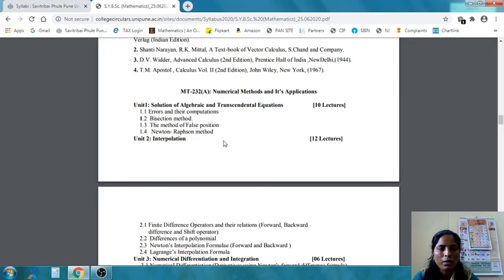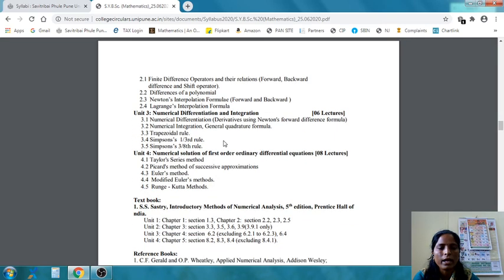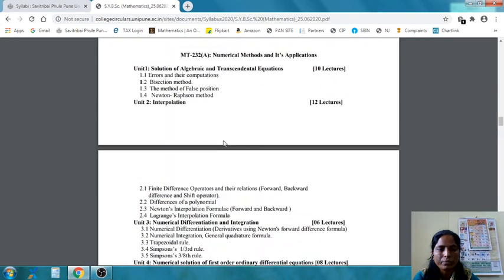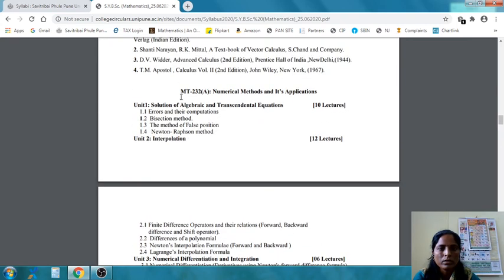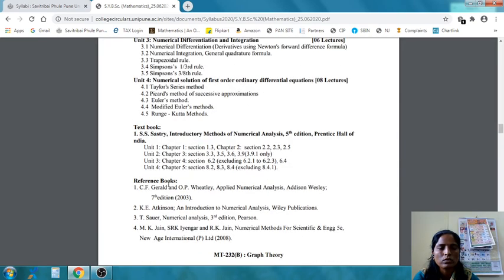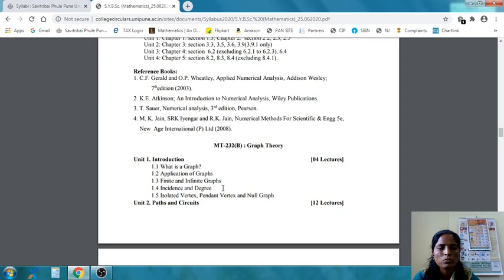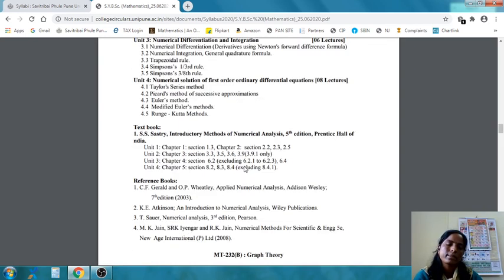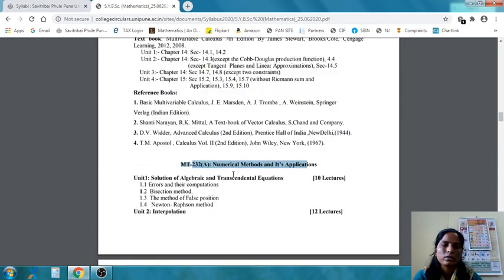The detailed syllabus is given, and I am going to take this course first, numerical methods and its application. Just see the textbook and reference book and go through it. In the next lecture we will start this paper, numerical methods and its application. Thank you.